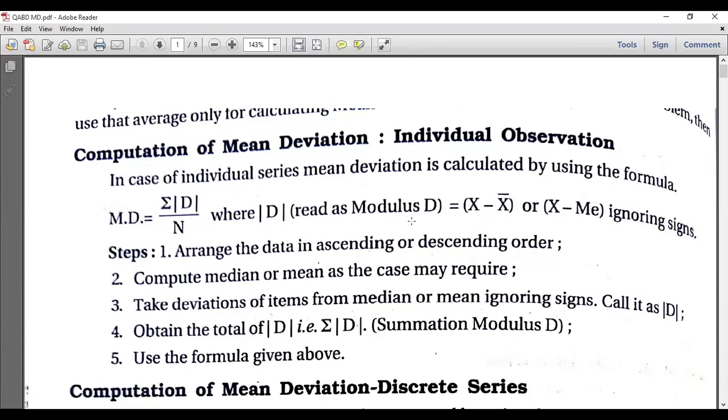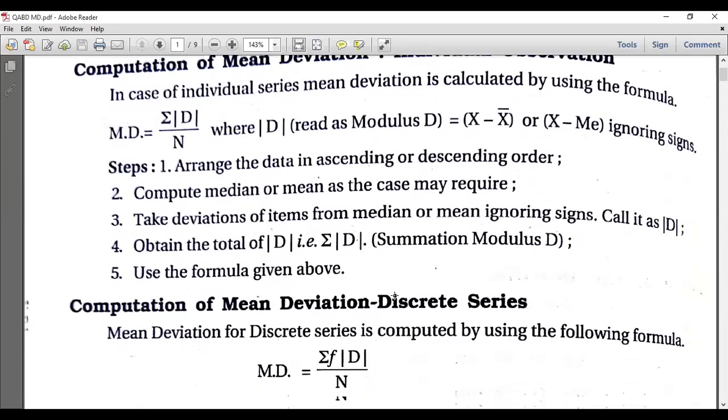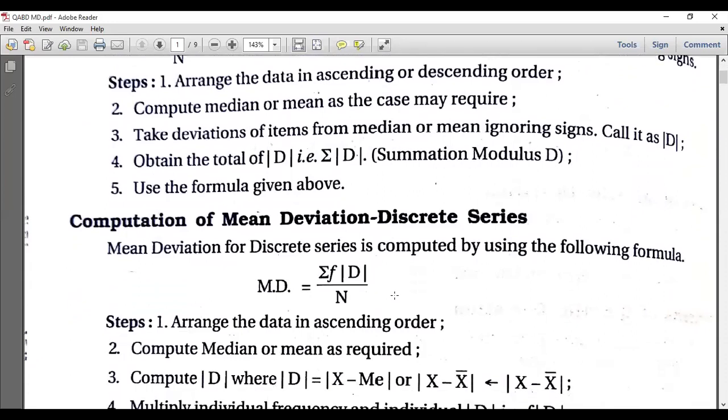How to calculate this modulus of d? It is calculated as x minus x bar or x minus median, meaning we can calculate the mean deviation about the mean, median or mode. If you calculate about the mean, d is x minus x bar. If you are applying median, we calculate x minus M, where M means median. If you are calculating about the mode, x minus Z. But we will ignore the signs. You don't need to worry about these steps; the same mean and median methods we followed, we can go with that.